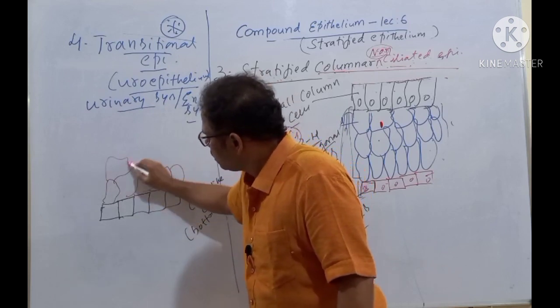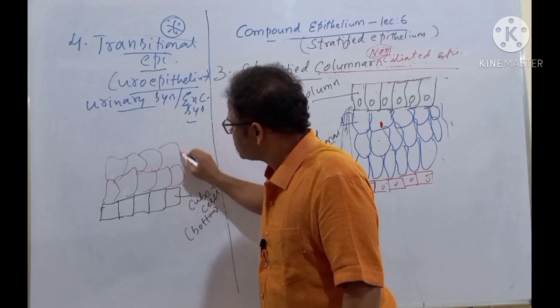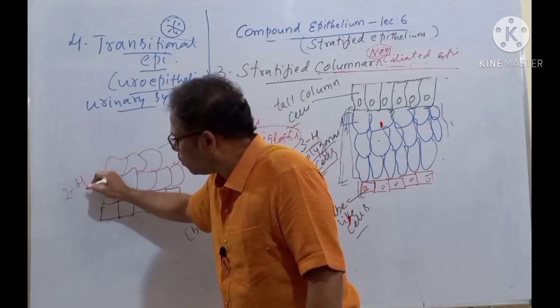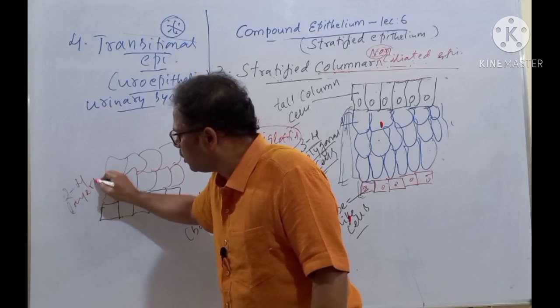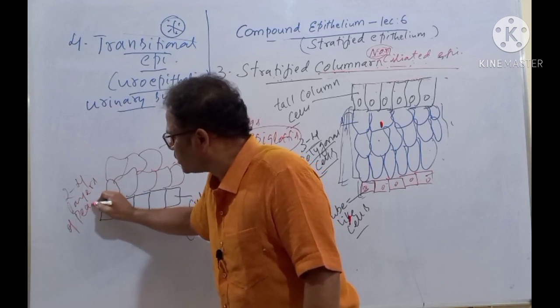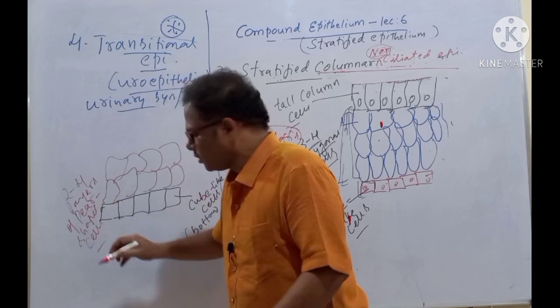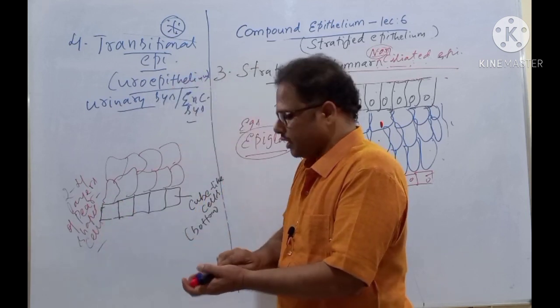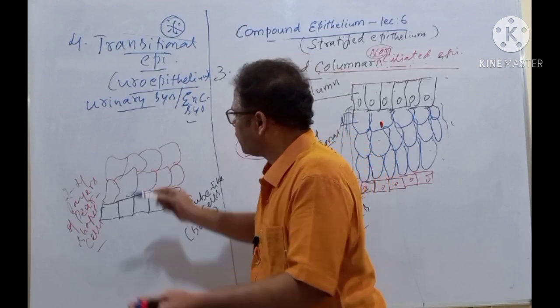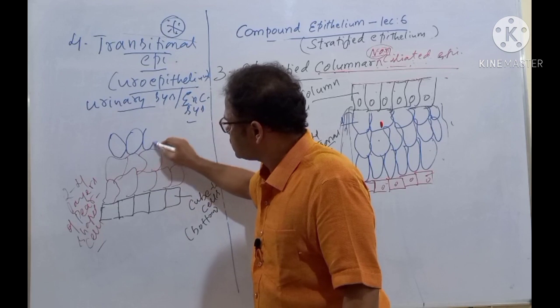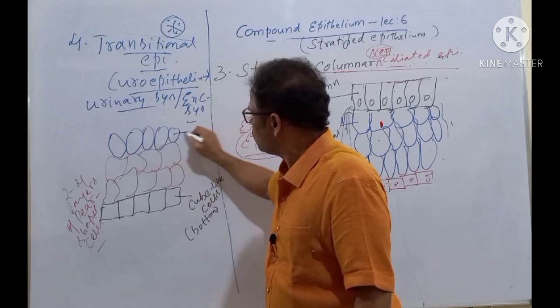Actually, 2 to 4 layers of pear-shaped cells are there, I'm writing only 2 here. Whereas the uppermost layer consists of oval-shaped cells.